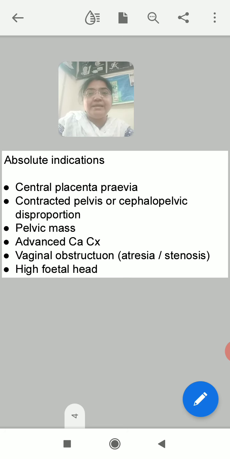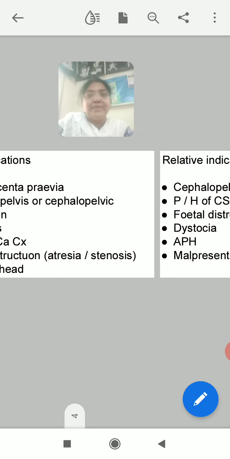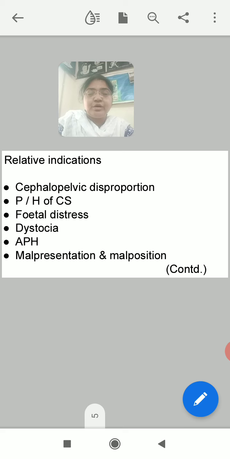That's what is said by the mother. High fetal head. Right? So these were the absolute indications of the cesarean section, where vaginal labor is not possible at all, and so you have to go for the cesarean section.